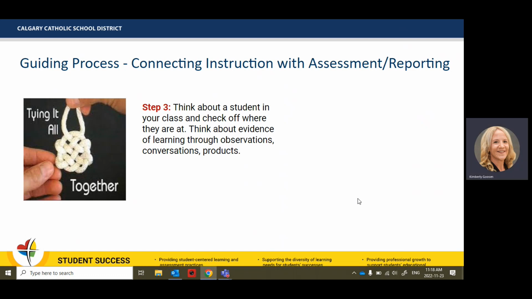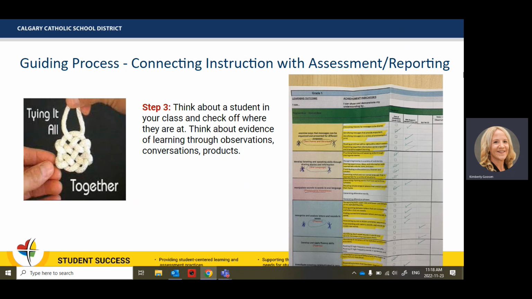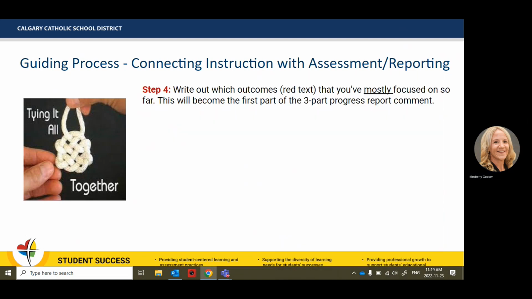Now we're going to unfold this reflection tool, and you're going to be thinking about that one student in your class and looking through your cusps. What are some areas of strength and what are some areas of growth? So you can see, you can open up here. There's your student. You would put your student name there. Areas of strength, areas of growth, and maybe not yet even achieved. So that's what you would go through thinking about, again, observations, conversations, and products for that student.